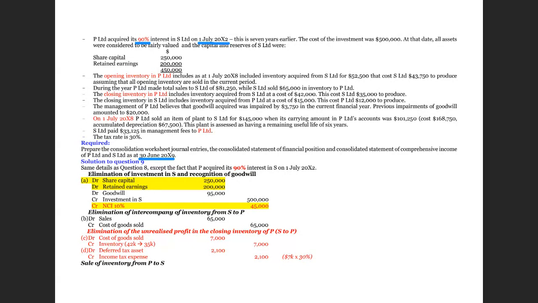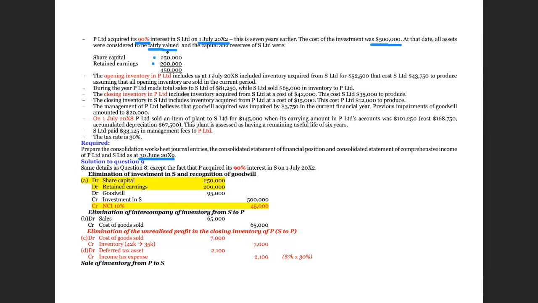How much do we pay? We pay 500,000 to acquire this 90% subsidiary. On that day, all assets had been fairly valued. Therefore, there are no fair value adjustments required. And the only capital and reserves that we have are share capital and retained earnings.